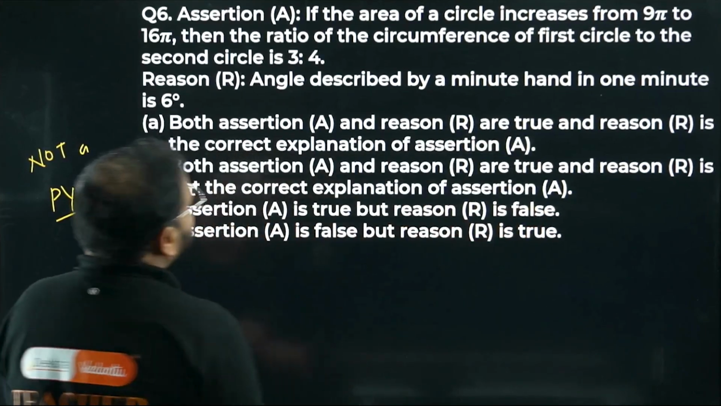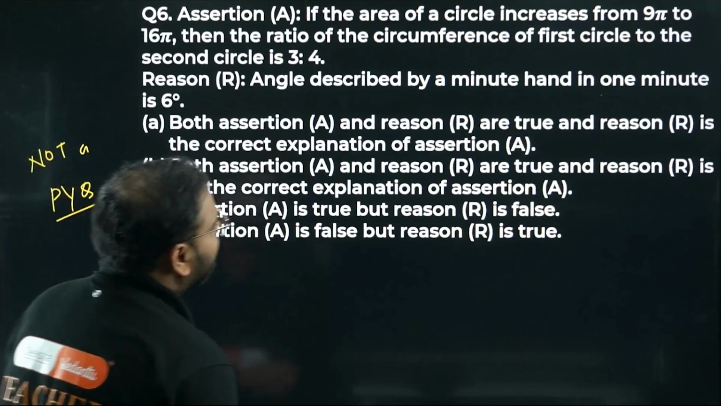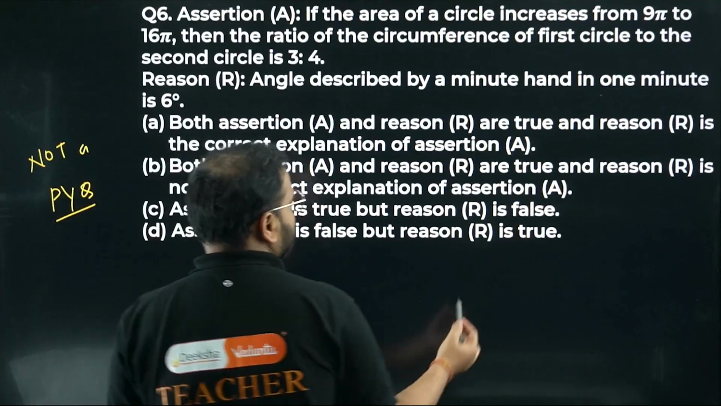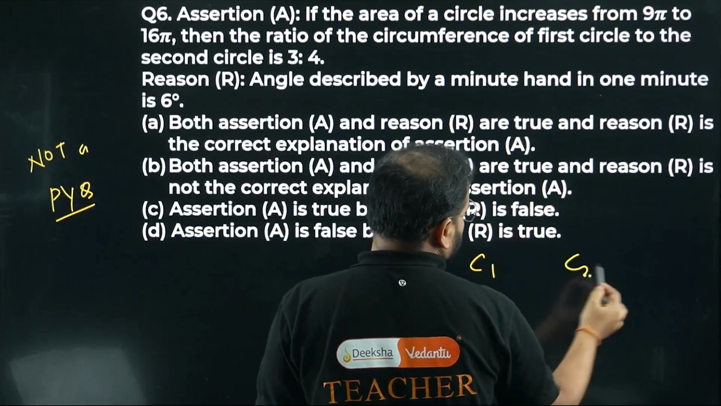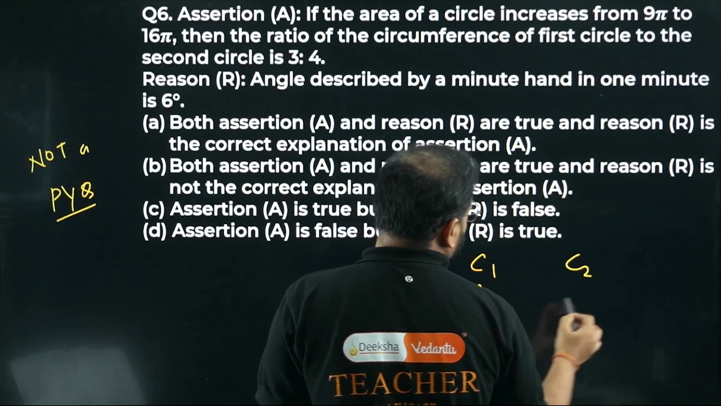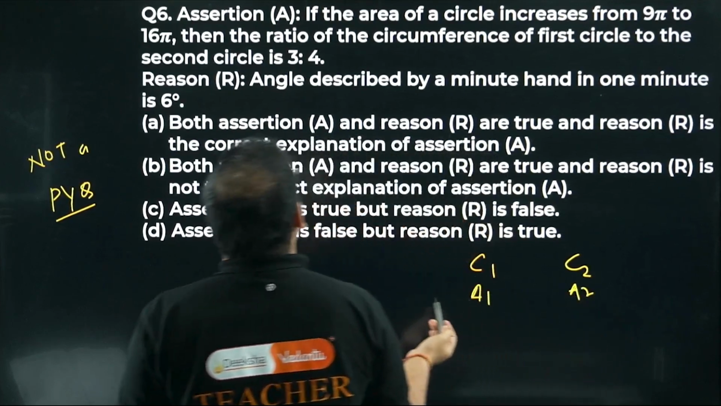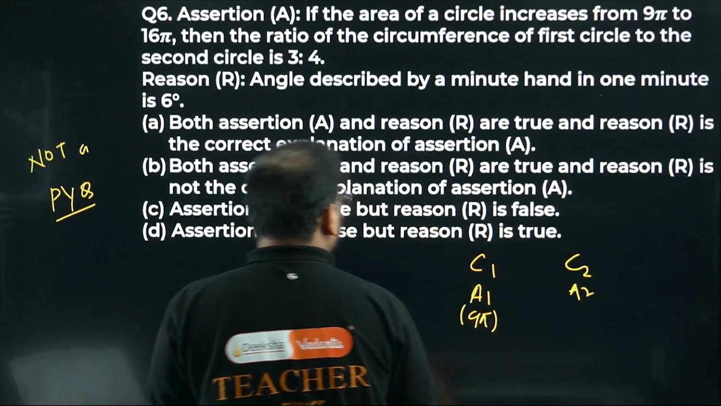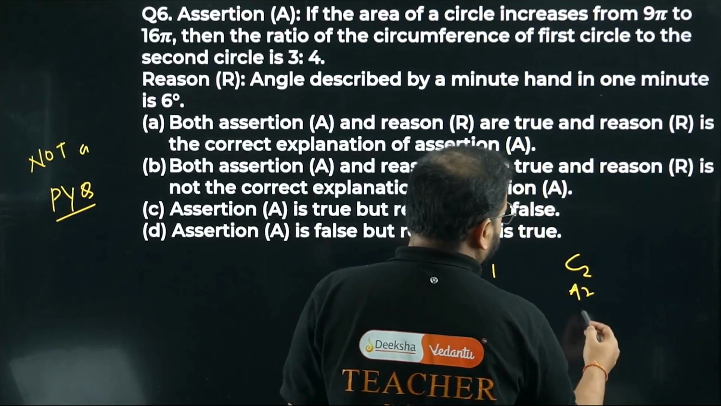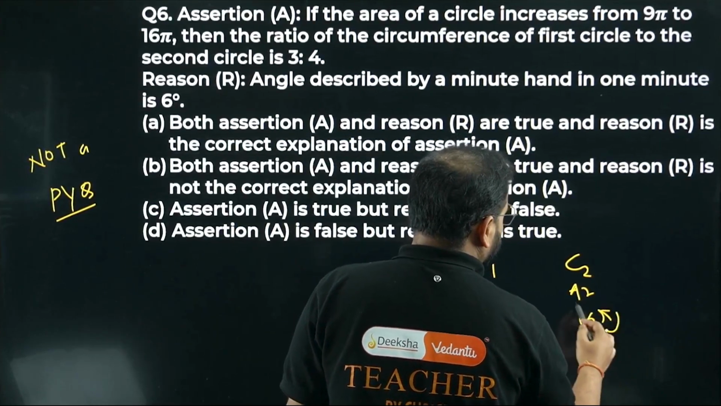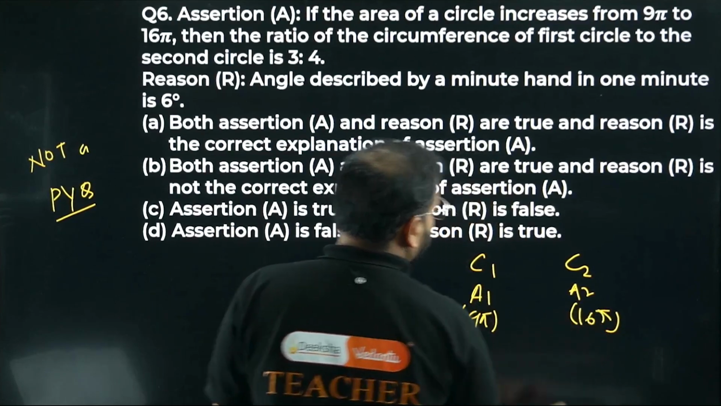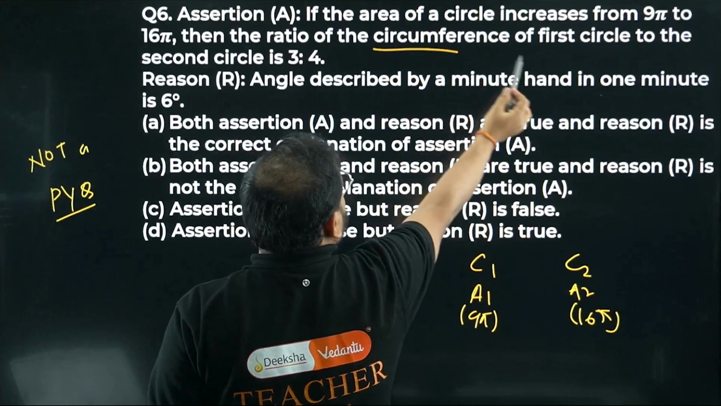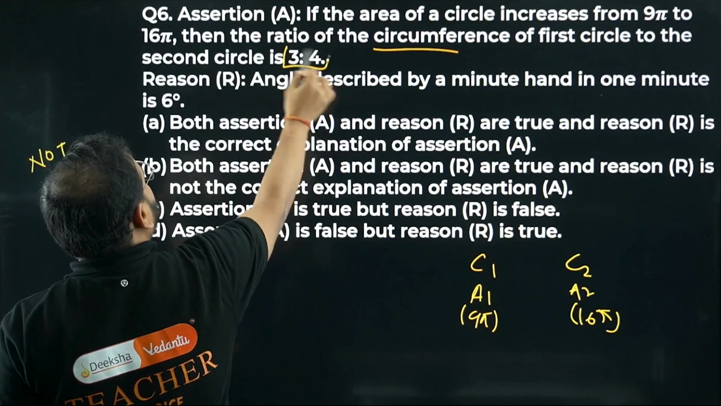Assertion A is given as: if the area of a circle increases from 9 pi to 16 pi. Two circles are there. Let's call them circle 1 and circle 2, with area 1 and area 2. They're given the areas as 9 pi and the other area as 16 pi. Great. We have to check for the circumference ratio also, first to second. This should come as 3 by 4.